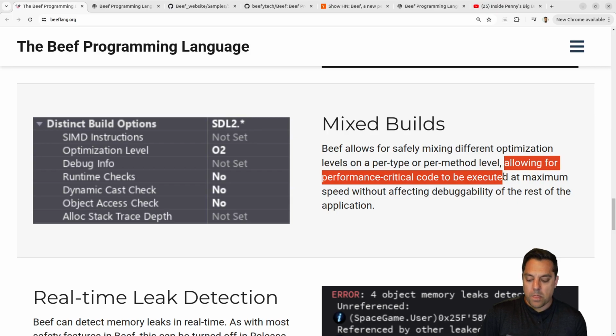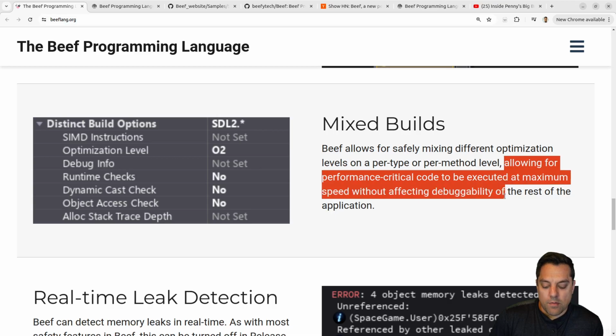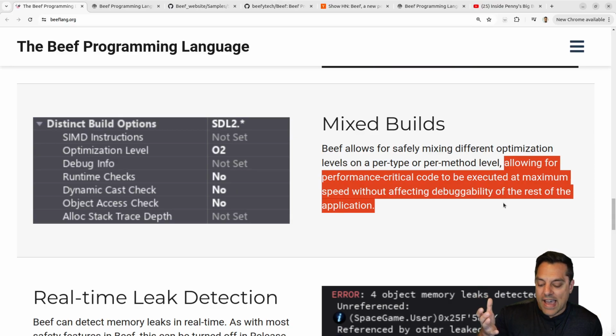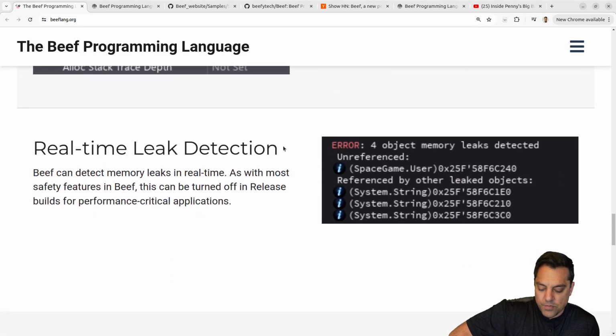So I can pick maybe a module and hyper optimize it because it's a hot path of code, but maybe I don't care about a user script or something. I see. So if we're just working on one module, we can have everything be super fast, and then the one module that's new code that I haven't tested, I can just debug that. So that's kind of cool. I guess that's saying since we have these units or modules, we can compile them with different levels of debugging. So that's cool.